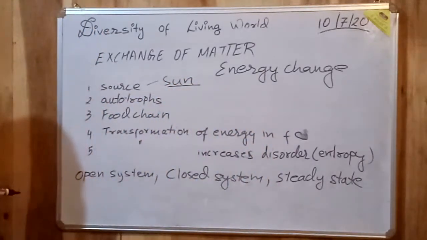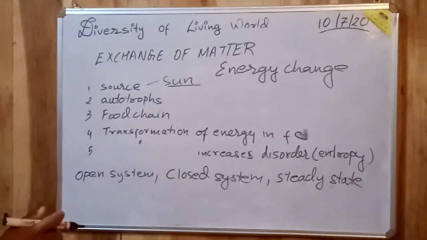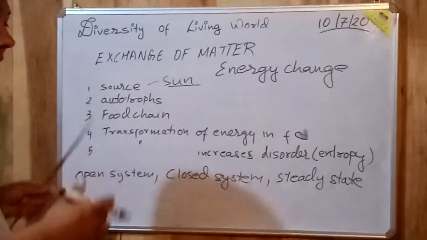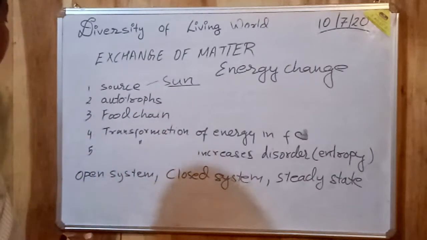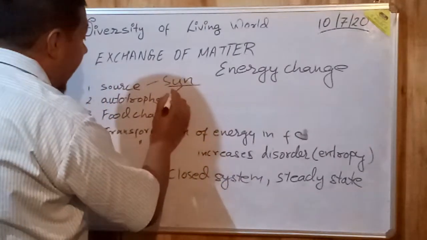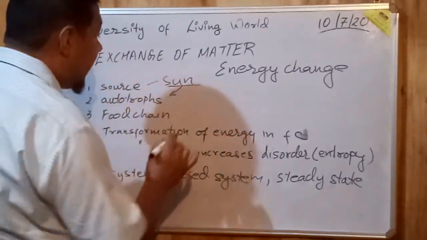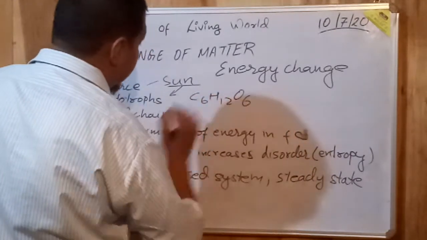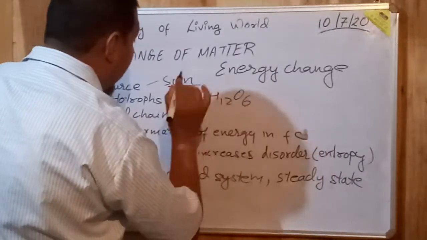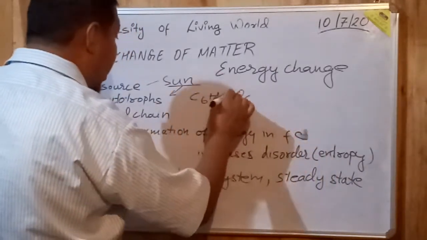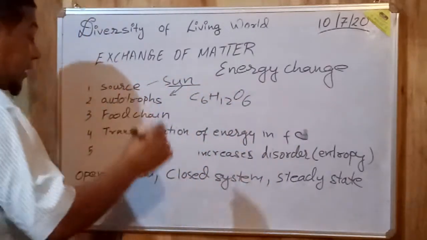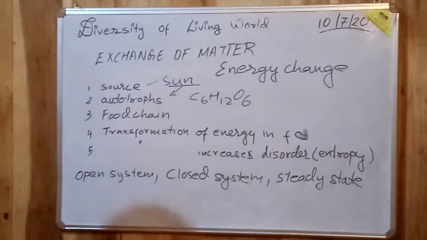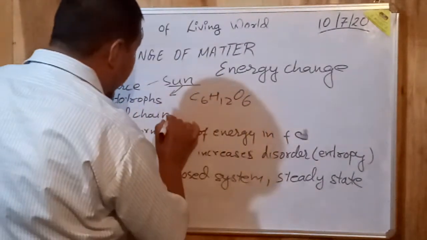Then this solar energy, when it reaches the surface of the earth, is trapped by organisms known as autotrophs, meaning they are self-reliant, self-sufficient, and they trap the solar energy with the help of chlorophyll. They manufacture a product called C6H12O6, that is a carbon, hydrogen and oxygen compound, and this compound moves on from one organism to another in the food chain.